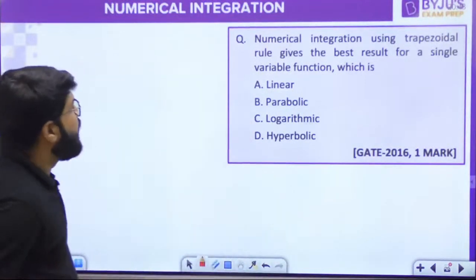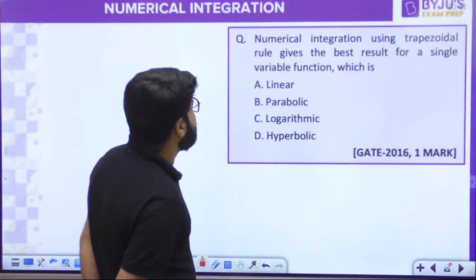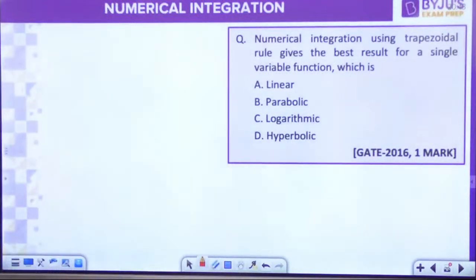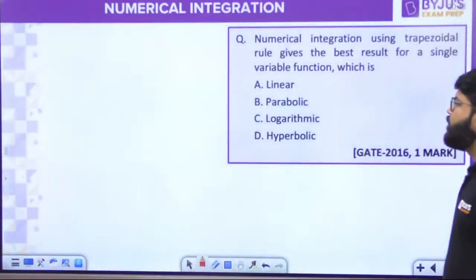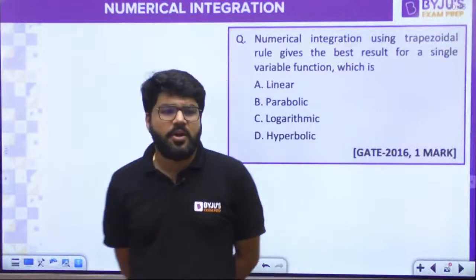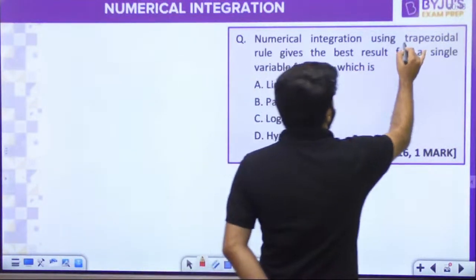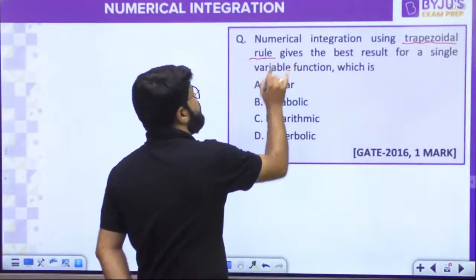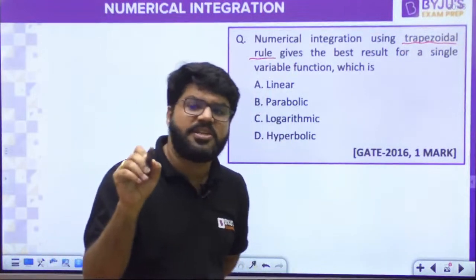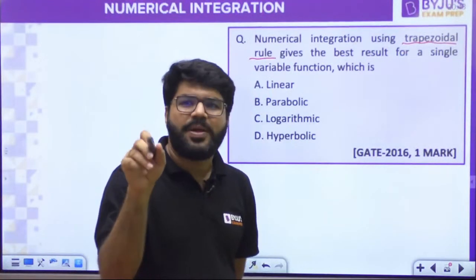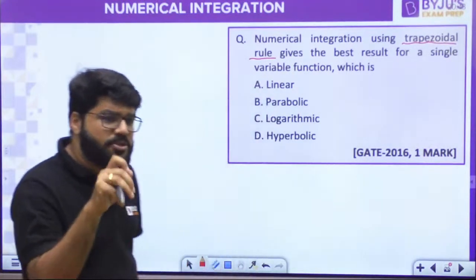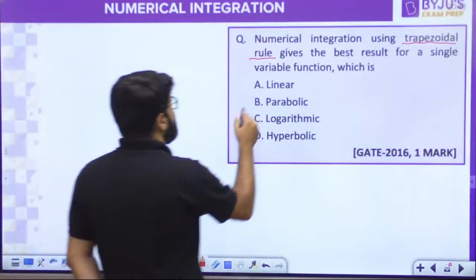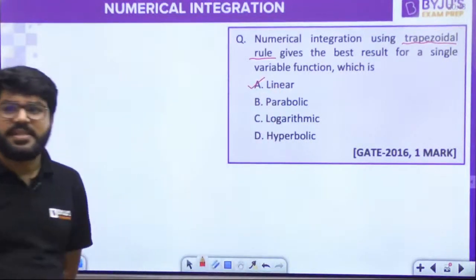So a few GATE questions and then some numerical questions I will take to test your formula knowledge. देखते हैं. Numerical integration using trapezoidal rule gives the best result for a single variable function which is what? Linear, parabolic, logarithmic और hyperbolic. अभी तो हमने डिस्कस किया ना. Trapezoidal gives the best result for a polynomial function of degree 0 or 1. That's what I told you. Trapezoidal up to degree 1, Simpson's up to degree 3. So trapezoidal will give the best result for a function which is linear.